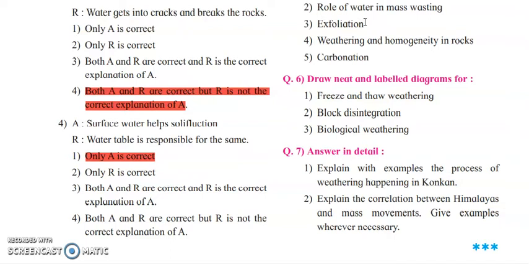Basically, what is it caused by? It is because of a lot of pressure exerted, because of compression and tension. Okay, so expansion happens, then release happens, and because of that exfoliation is created.